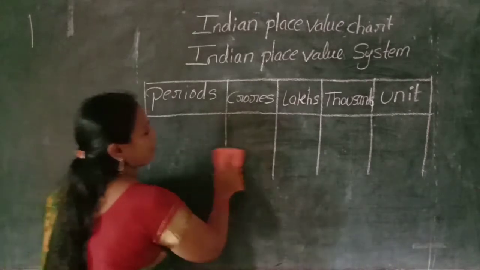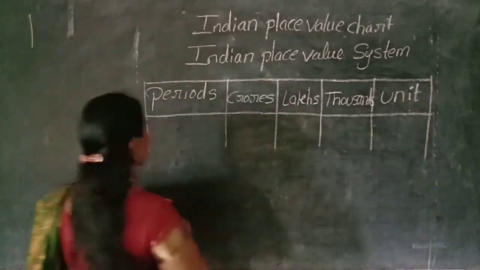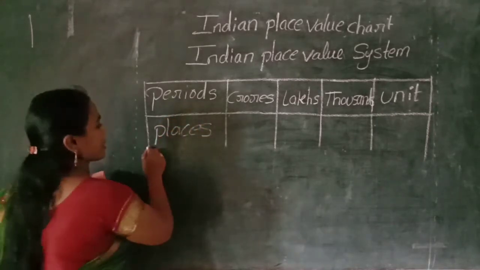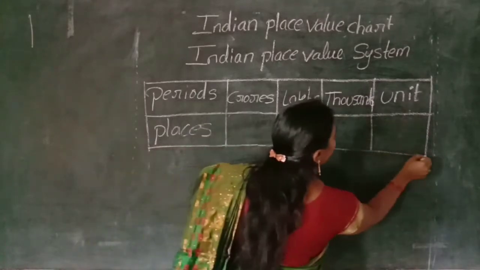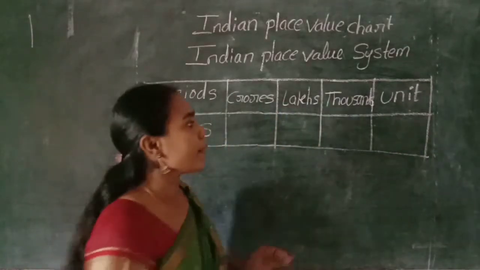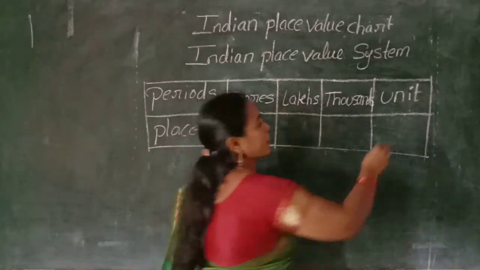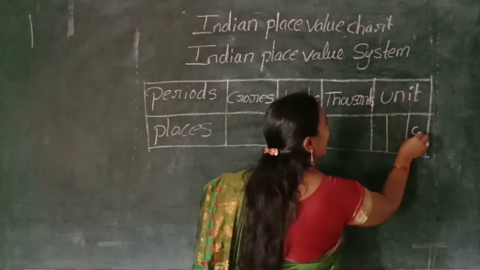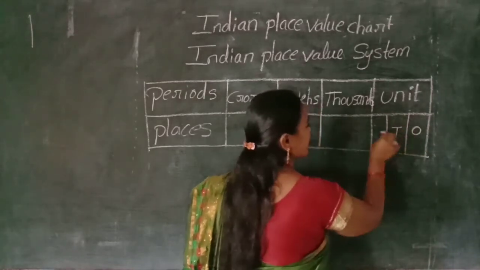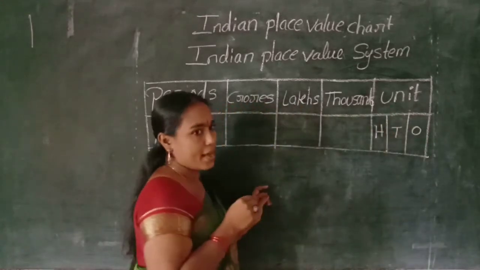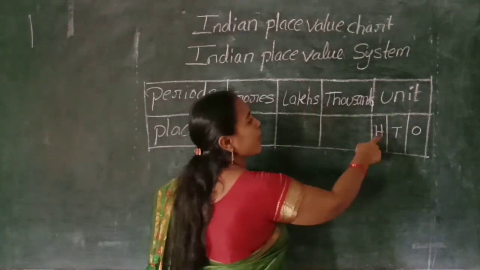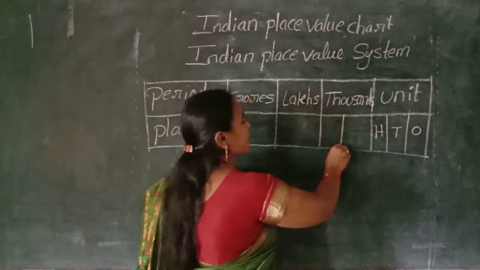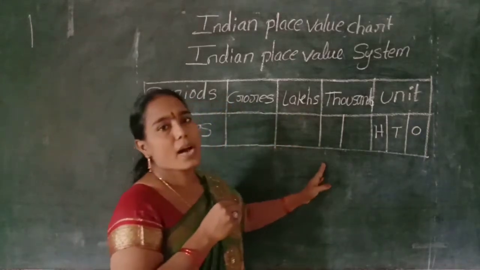What are the places? You see here. I write the short form in the places. The unit period divides into 3 places. Those are ones, tens, hundreds. Ones, tens, hundreds in the unit period. In the thousand period, there are two places. The thousand period divides into two places.